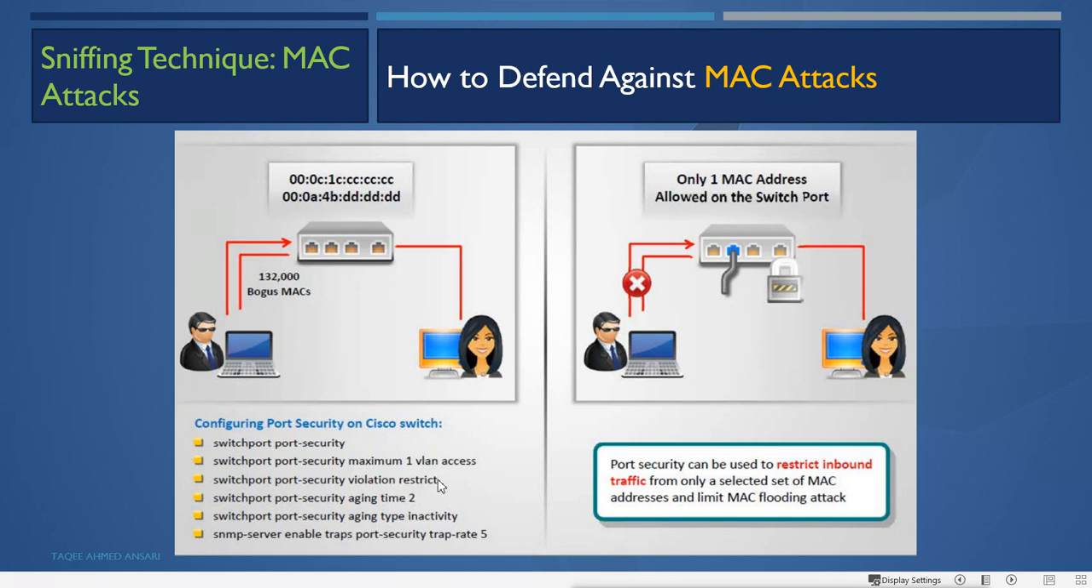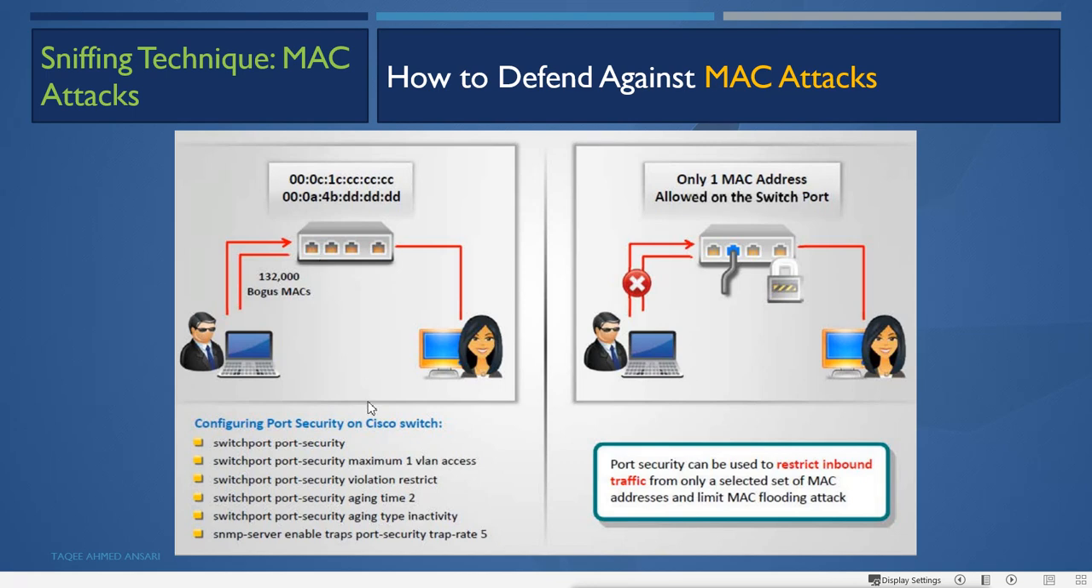When you put the shutdown option, it is going to shut down the port that is trying to violate the maximum rule. If you have a maximum rule of one MAC address on the port, and the attacker is trying to send thousands of bogus MAC addresses, then the port will shut down and it is not going to be enabled until we reboot the switch.